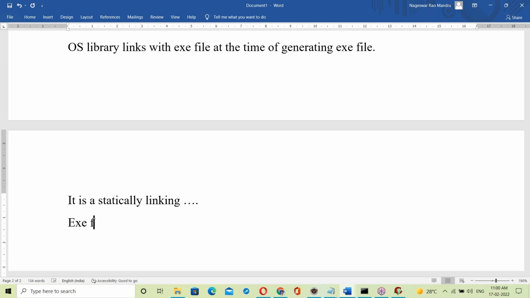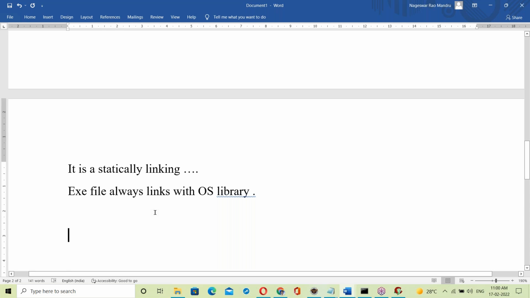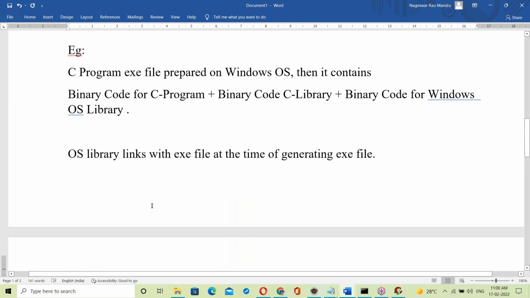So the exe file always links with the OS library. That's it. Okay, let us take one more example.